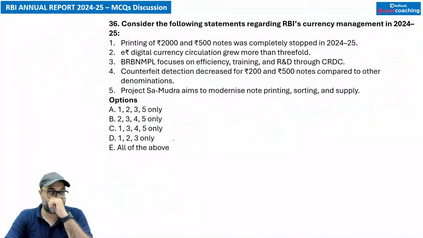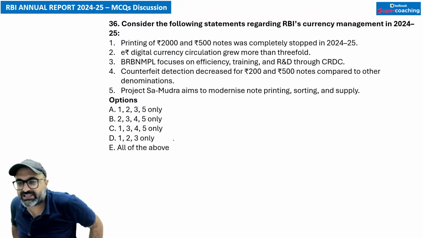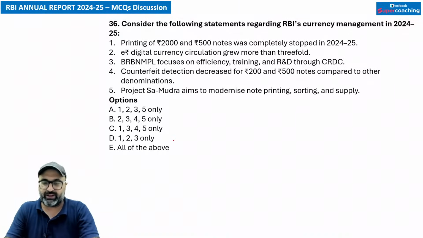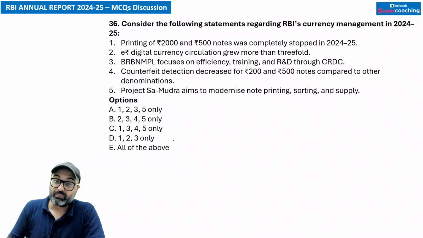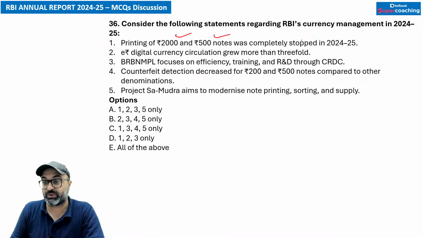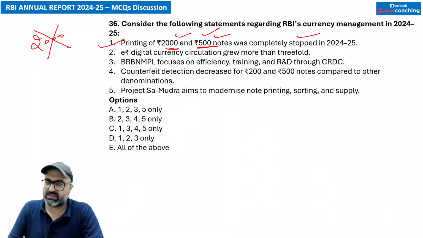36वें question, 36th question की ओर बढ़ते हैं. Consider the following statement regarding RBI's currency management in 2024-25. Currency management in 2024-25 की बात करें. Printing of 2,000 notes was completely stopped in 2024-25. मैं कहूं कि जो आपका printing है 2000 और 500 दोनों नोट्स का बंद हो गया है, ये ठीक है, लेकिन जो circulation है वो सिर्फ 2000 नोट का बंद हुआ है, 500 का नोट आज भी circulation में है.